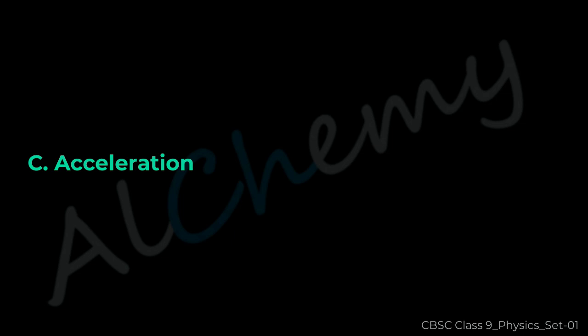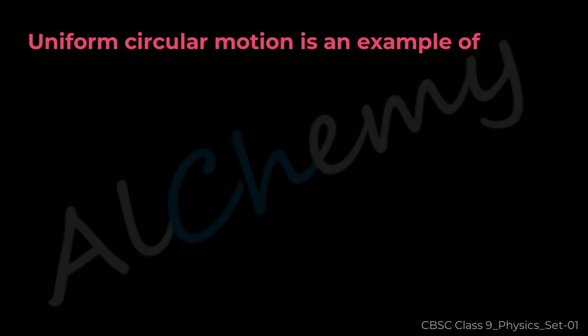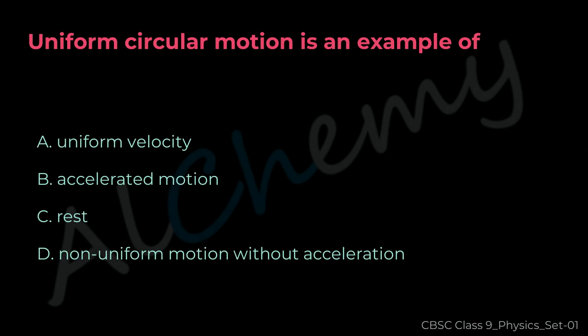The correct answer is C. Acceleration. Question 46. Uniform circular motion is an example of A. Uniform velocity, B. Accelerated motion, C. Rest, D. Non-uniform motion without acceleration.